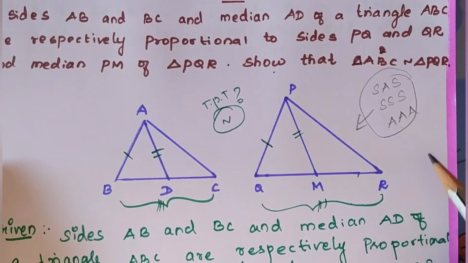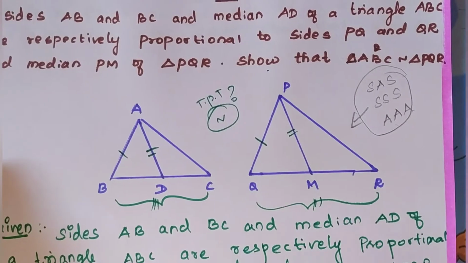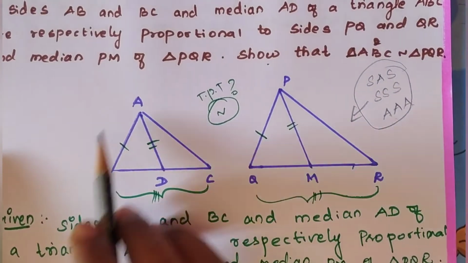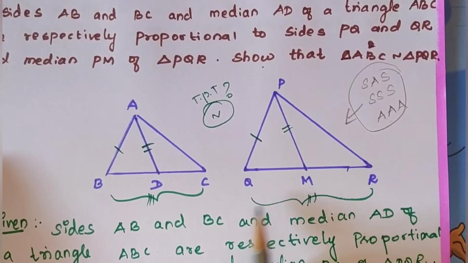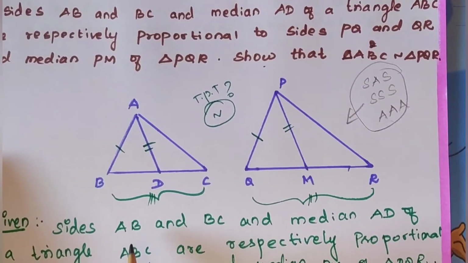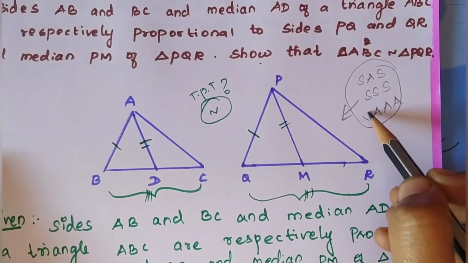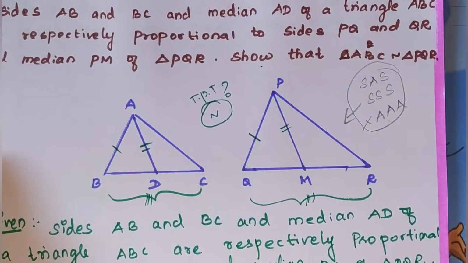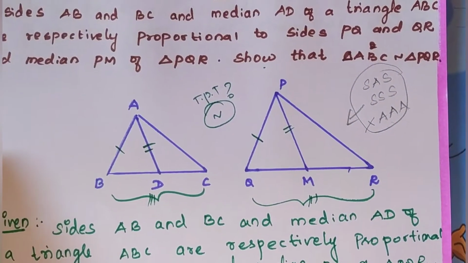First I am going to take angle A. All the three angles must be equal. They didn't say anything about the angles. So I can't apply this similarity criterion, so I cancelled that one.